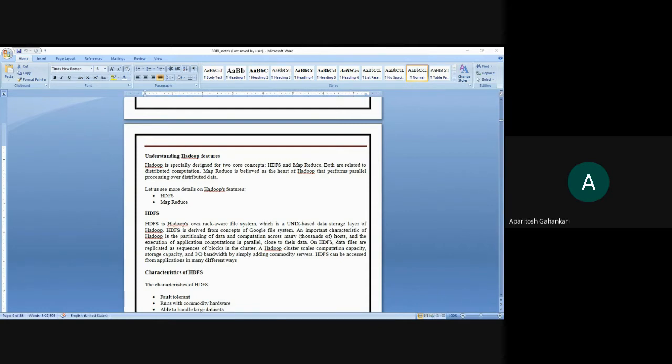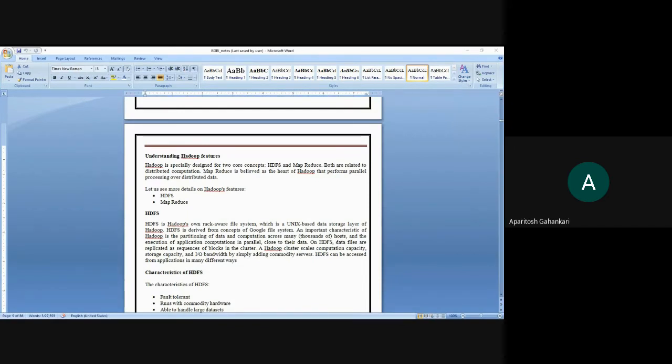They are working in parallel on a single task, close to their data. On HDFS, the data files are replicated as a sequence of blocks on a cluster.